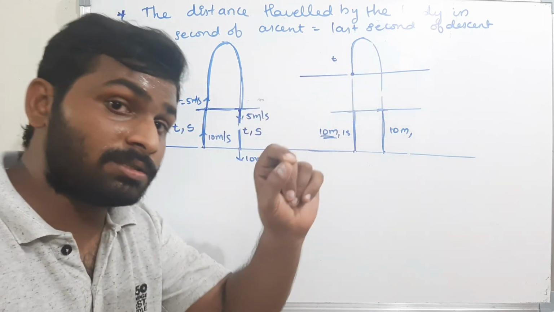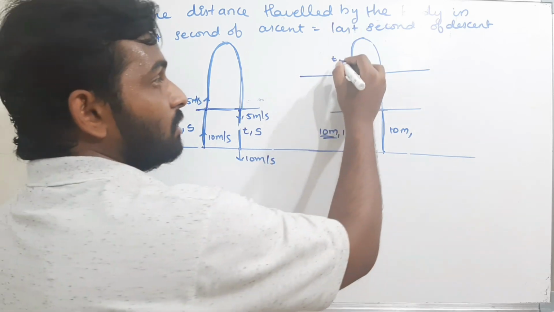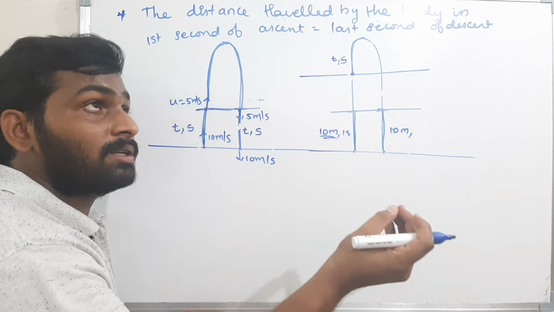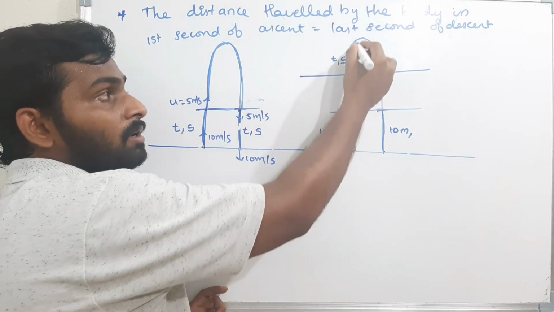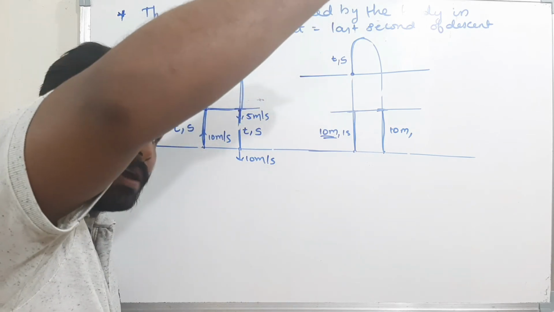That is the last t seconds of the ascent. The distance traveled by the body in the last t seconds of ascent, from here to here, is exactly equal to the distance traveled by the body in the first t seconds of descent.